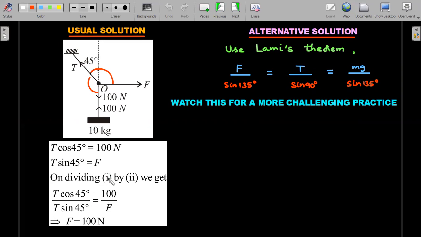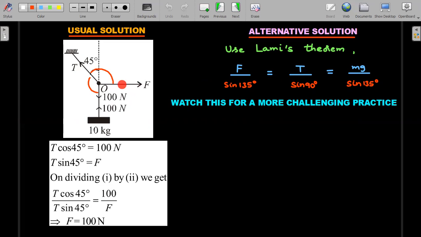I'm not saying this is an inferior solution. An alternative and an enriching way to learn the concept when three forces are acting at an equilibrium point is Lami's theorem. Okay, extra knowledge will not hurt, but in some of the cases actually it will give you advantage. So even though here both the solutions are equivalent, it's better we learn this.